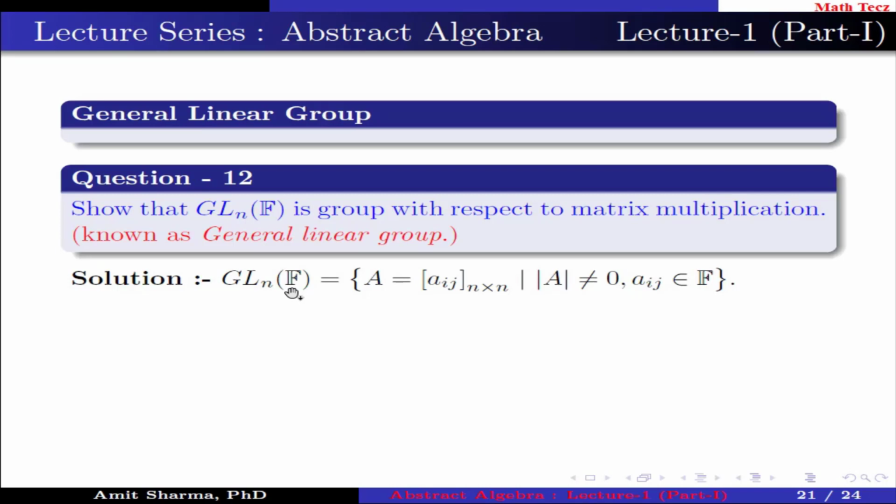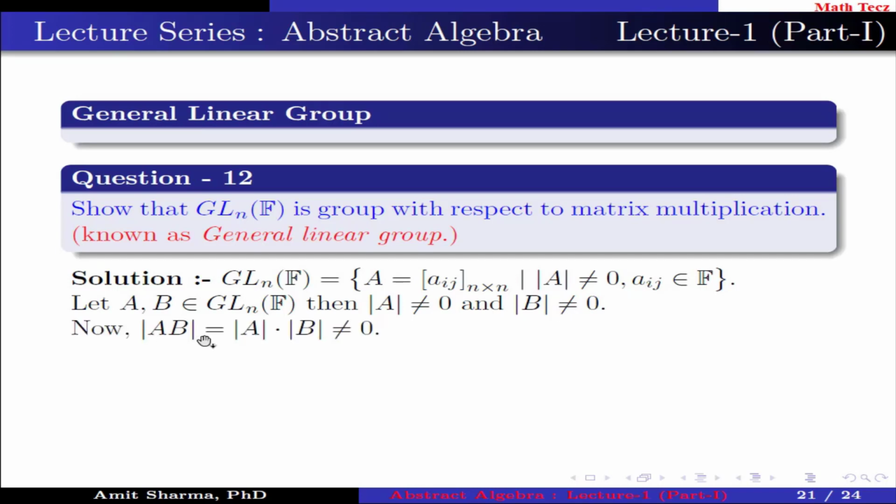We know that GLnF is defined as the set of n cross n matrices A such that determinant is not equal to 0 and all the elements belong to the field F. Let A, B belong to GLnF. Then determinant of A is not equal to 0 and determinant of B is also not equal to 0. Now the determinant of AB is determinant of A into determinant of B, which is not equal to 0. Hence AB belongs to GLnF for all A, B belongs to GLnF.